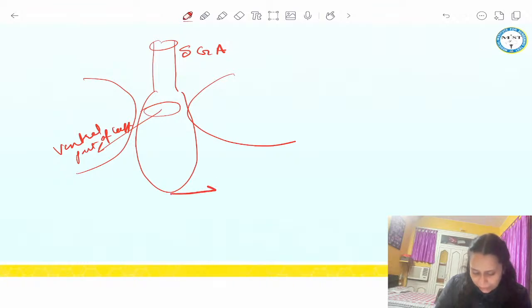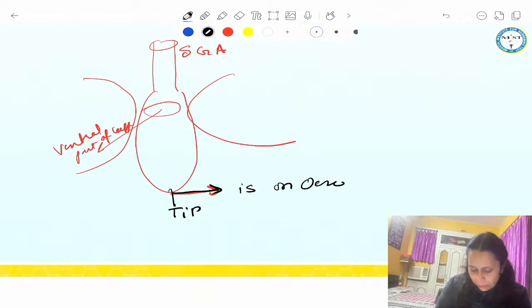Where does the tip lie? The tip is on the esophagus, or in the hypopharynx, for all supraglottic airway devices.